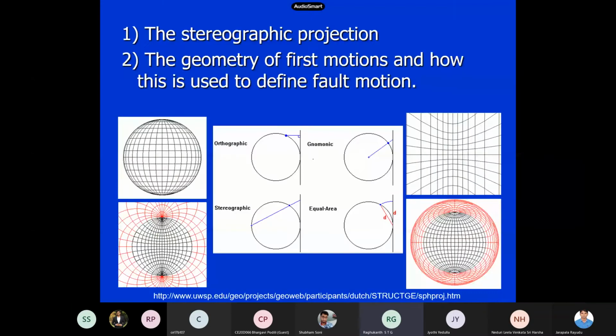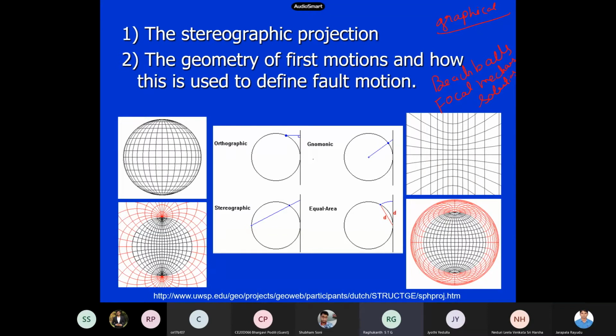Now we have to see how seismologists describe faults. They use a graphical format, which are also known as beach balls. Beach balls are focal mechanism solutions. They represent it in a pictorial format.